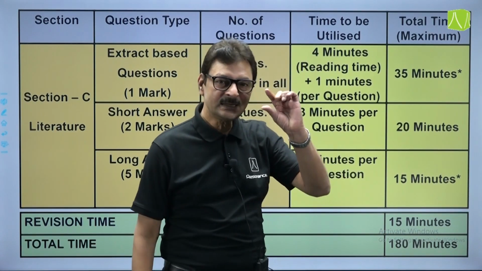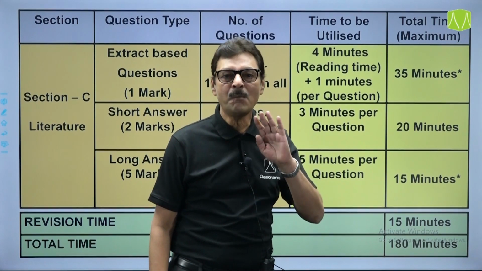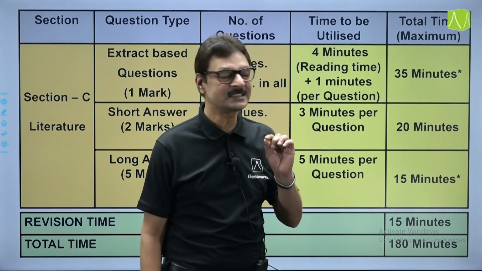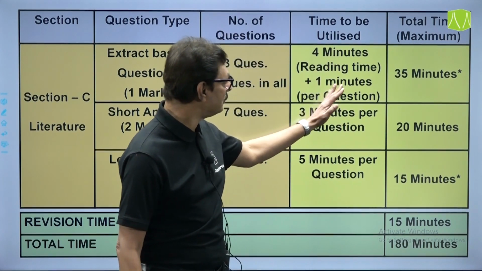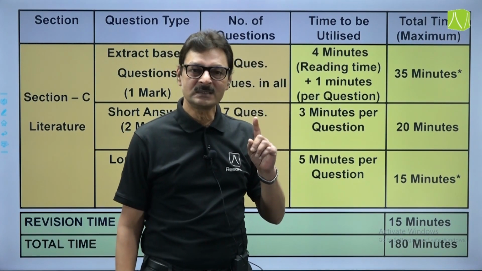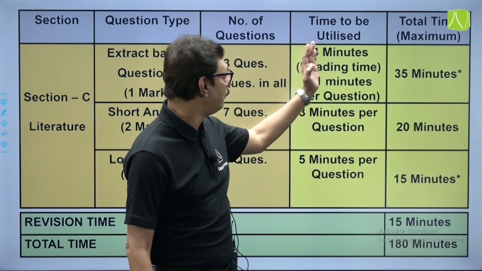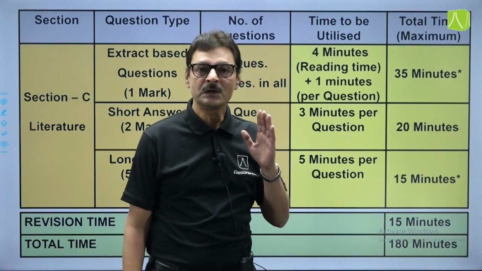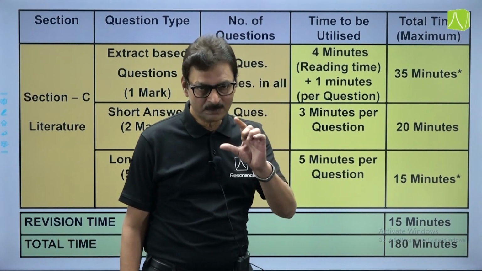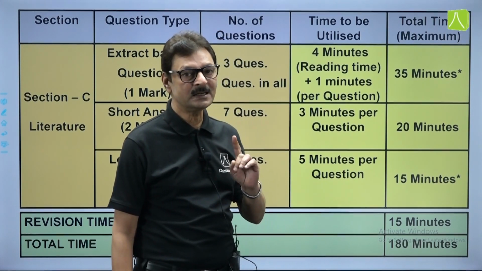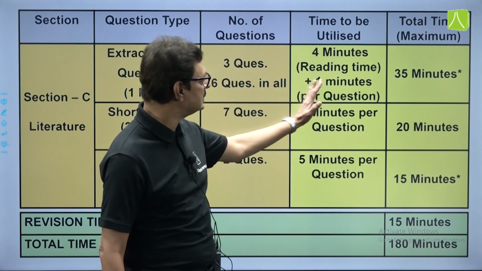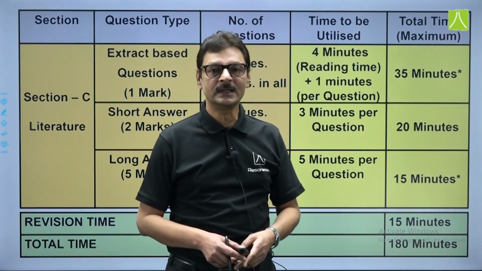In this, small extracts will be there, and 4 minutes are more than enough, sufficient to read and understand that particular extract, and then allocate 1 minute to answer the questions. So, 4 minutes will be the reading time, so it comes to 4 into 3, 12. 12 minutes will be kept assigned for reading and understanding the extracts, and finally for the 16 questions, you can allocate 16 minutes.